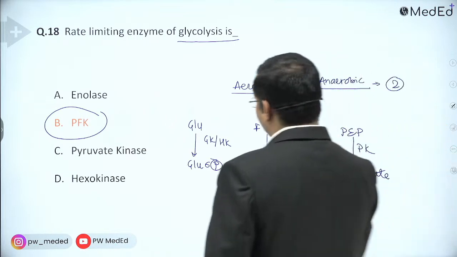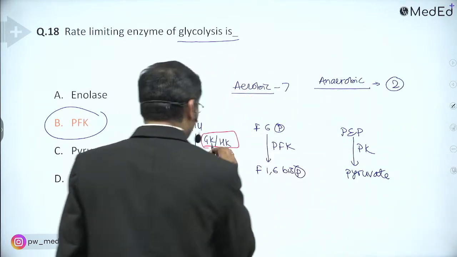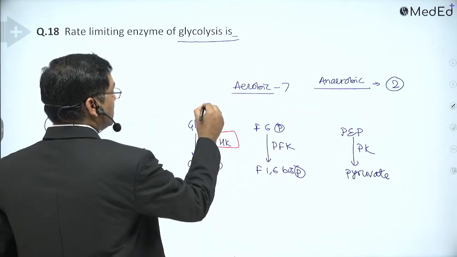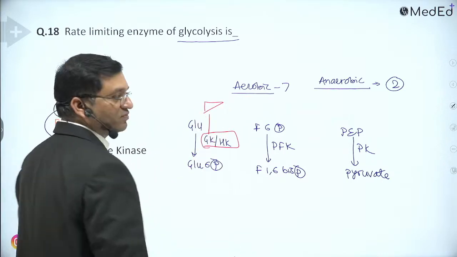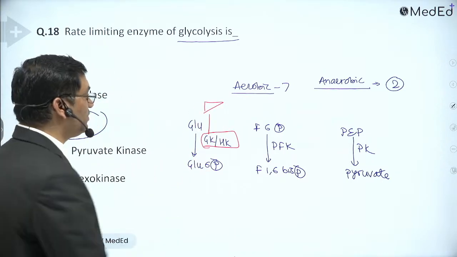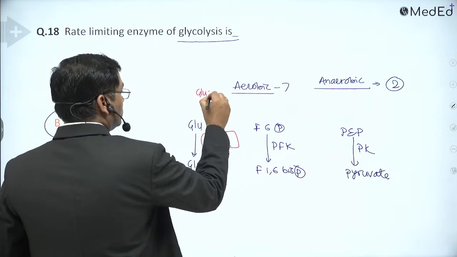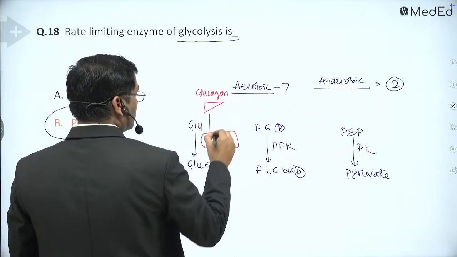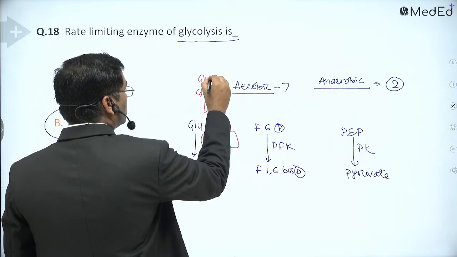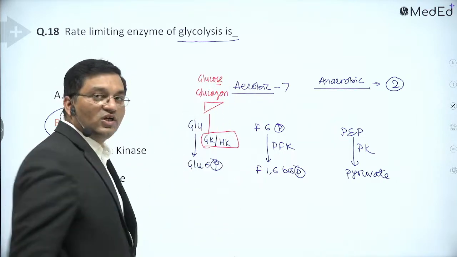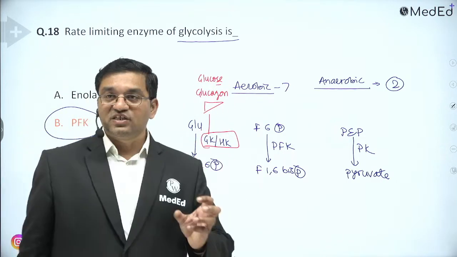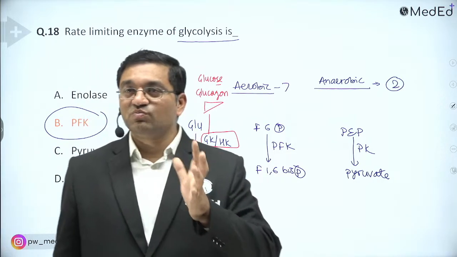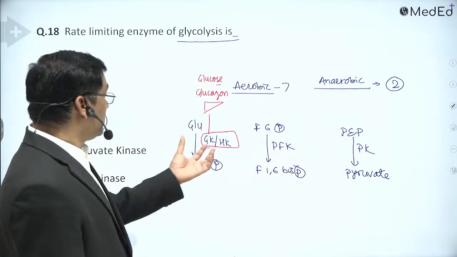Do you know the difference between glucokinase and hexokinase? Glucokinase is present only in the liver, and it is an inducible enzyme. It acts only on glucose, and it acts when the glucose concentration is more than 100 milligram per deciliter.